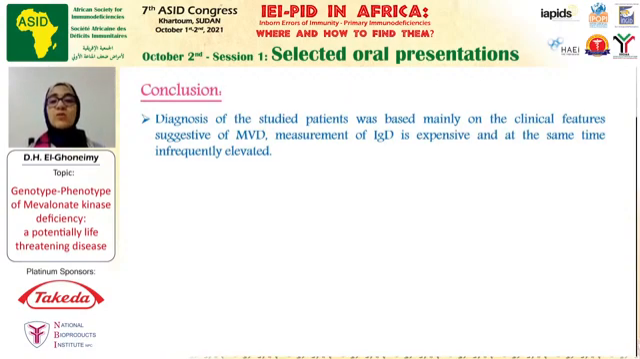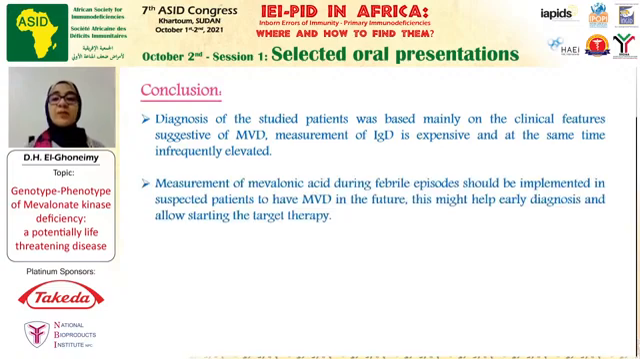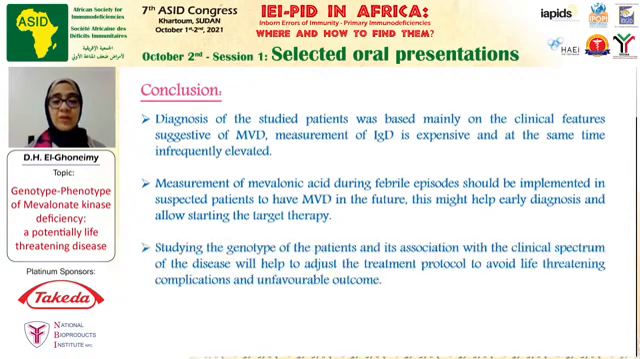In conclusion, the diagnosis of the studied patients was based mainly on clinical features suggestive of mevalonate kinase deficiency. Measurement of immunoglobulin D is expensive and at the same time infrequently elevated, so we cannot rely on it for diagnosis of mevalonate kinase deficiency. Measurement of mevalonic acid during febrile episodes should be implemented in patients suspected of having mevalonate kinase deficiency in the future. This might help early diagnosis and allow starting targeted therapy. Studying the genotype of the patients and its association with the clinical spectrum of the disease will help to adjust the treatment protocol to avoid life-threatening complications and unfavorable outcome.